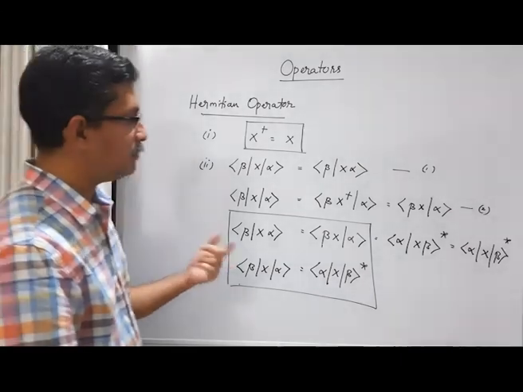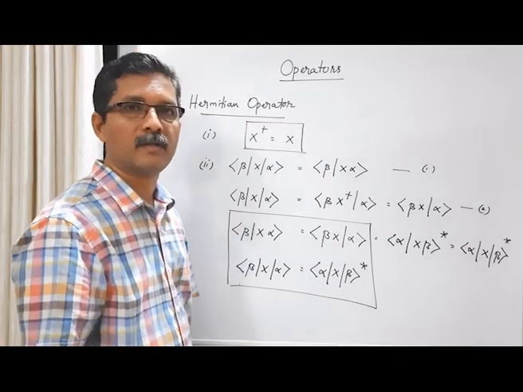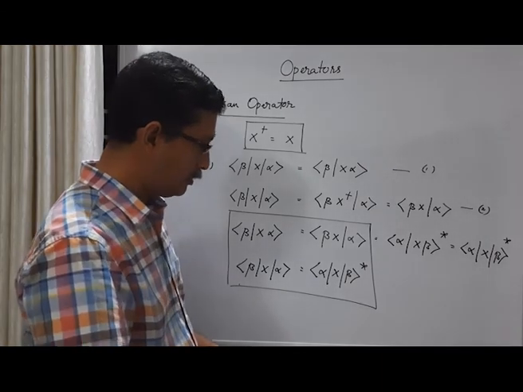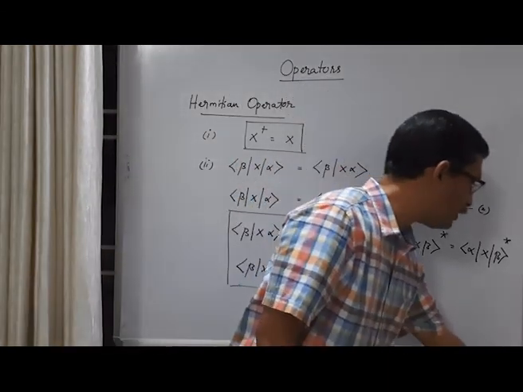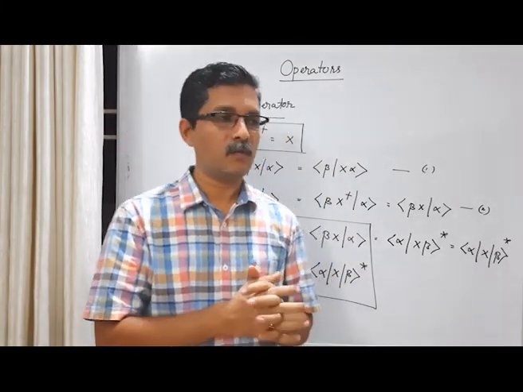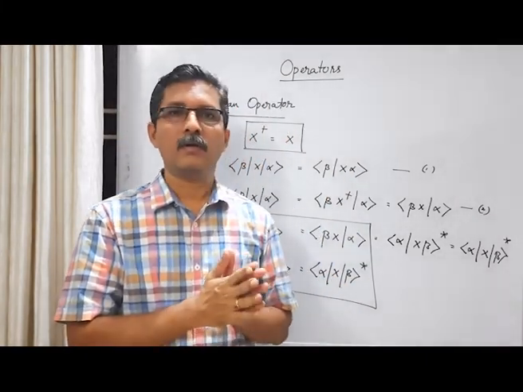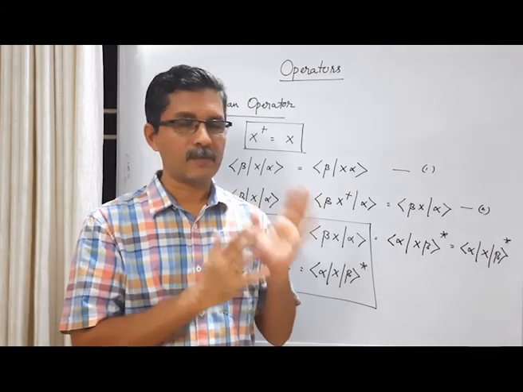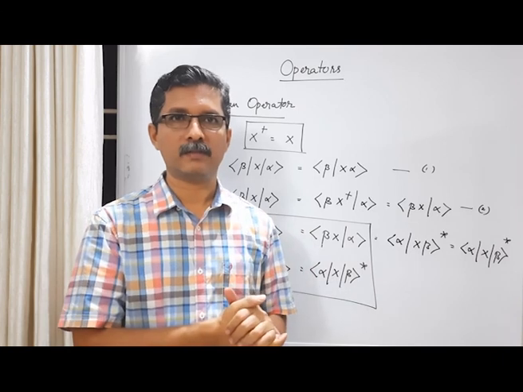We will look at more properties of Hermitian operator in the next class. So in this class, what we have done is we have introduced the operator. We have seen what is the motivation for representing a physical quantity by an operator.